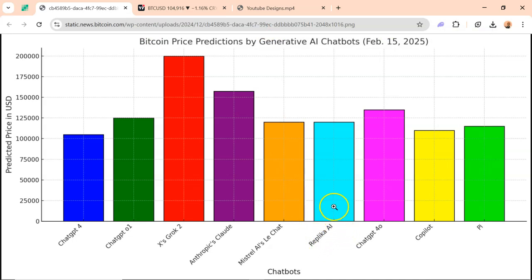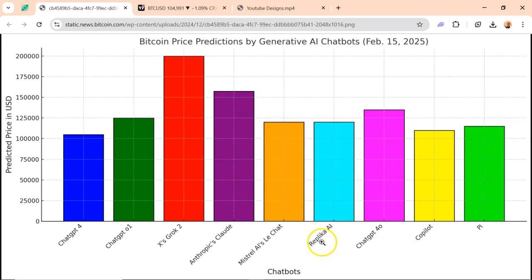Then we have Replika AI, which says pretty much the same thing as Mistral. If you look at ChatGPT 4.0, one of the latest versions of ChatGPT, it says the price is going to go to $130,000 by February 15th. Copilot said it's going to get to, I think, the $105,000 to $110,000 range by this period. Then Pi said it's going to get to $115,000 by February. So if you look at these AI models, ChatGPT, Mistral, Replika, Copilot, the answers are quite close.